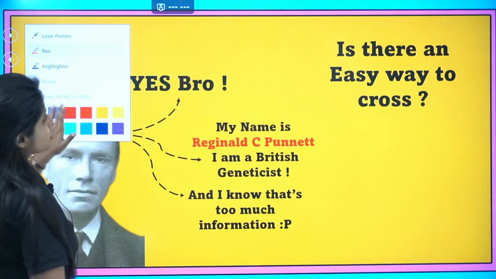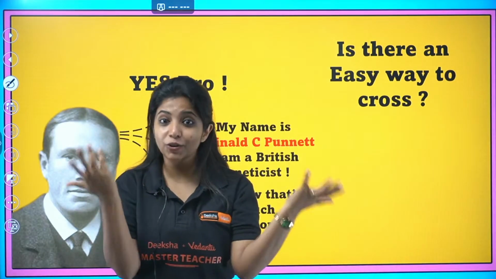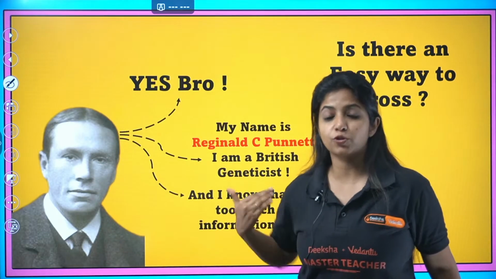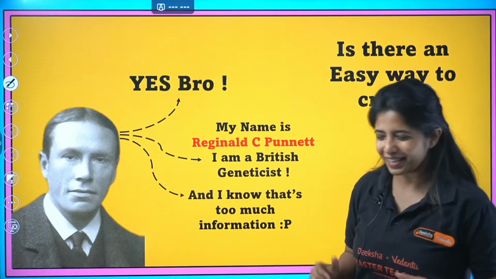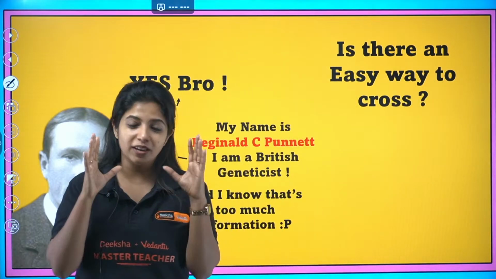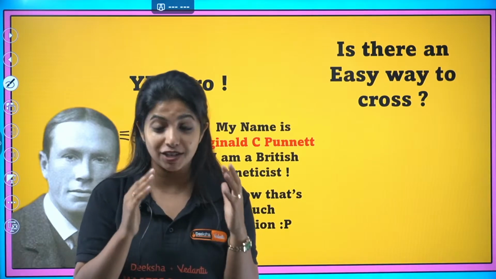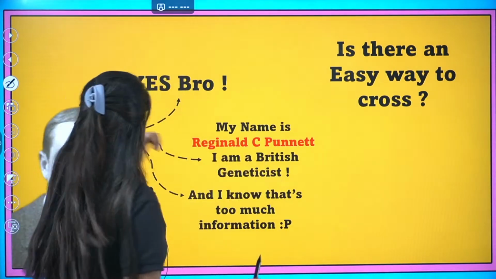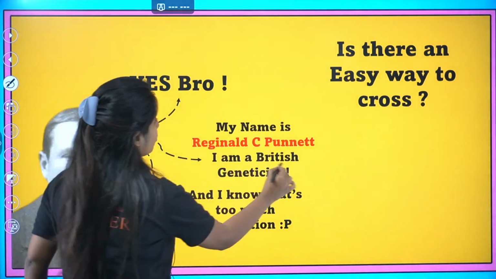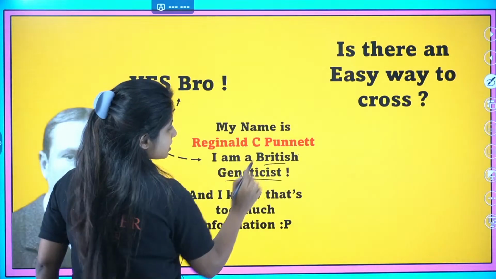Okay, now my dear children, coming back to this particular thing. Is there any easy way to cross this? There is one person who is saying, yes bro, there's an easy way. And by the way, my name is Reginald C. Punnett. I am a British geneticist. Listen to me, Reginald C. Punnett is a very important character, and you have to remember that he's from Britain. He's having a British origin. They can ask you German geneticist or whatever things are there. Always remember, he is a British personality.